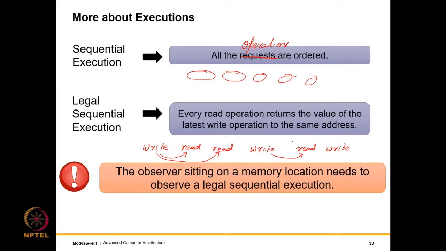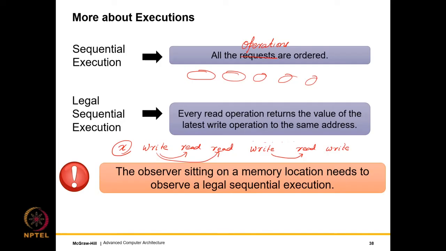So what I do is that I kind of walk back in the sequential execution. I find the latest write to the same address, and then, so let's assume that all of this is to the same address X. So I just walk back, find the latest write to the same address, and I forward the value. This would be a legal sequential execution, all right? So you would expect that the observer sitting on a memory location, let's assume for the time being that there's a single memory location for every variable, right?